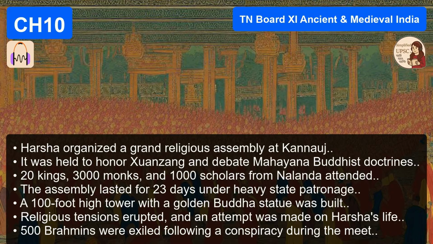The revenue model was fascinating and quite brilliant. Harsha and other kings before him had assigned the tax revenue of about 100 to 200 villages specifically to the university. So the villages' taxes went directly to funding the university. Literally, every day, cartloads of rice, butter, and milk would arrive from these endowed villages. It was a self-sustaining intellectual ecosystem, independent of the daily whims of the royal treasury.